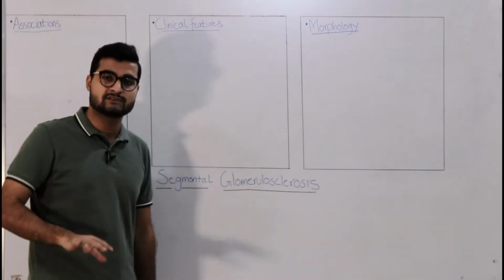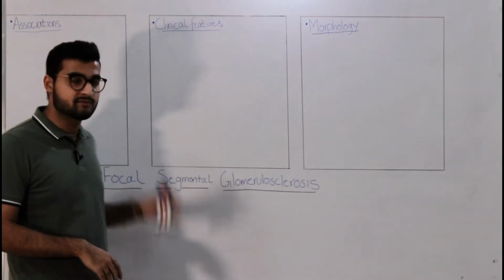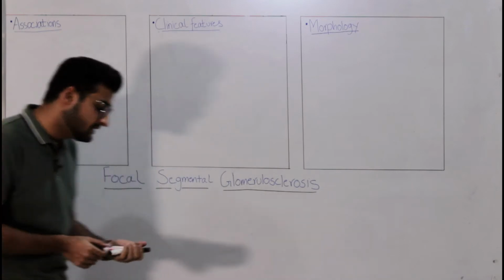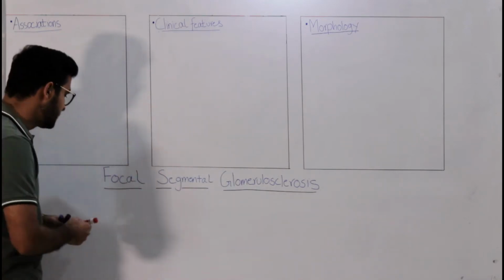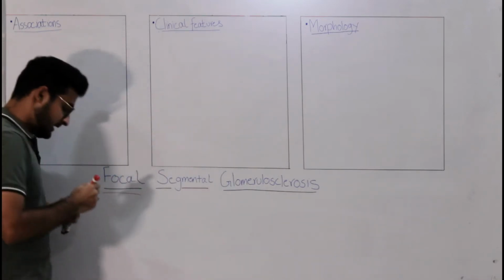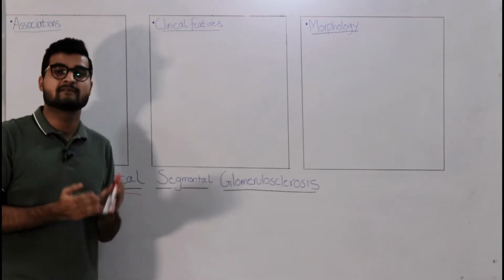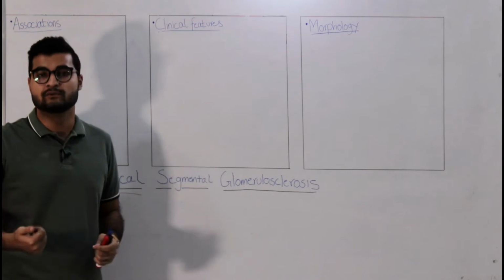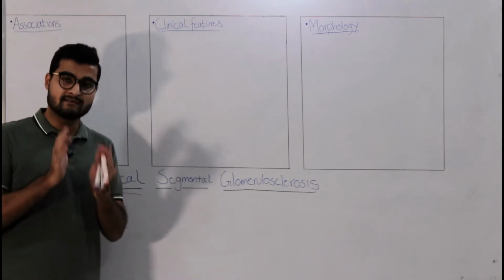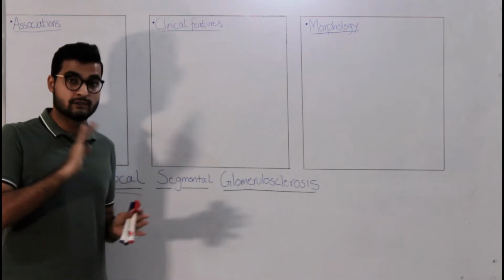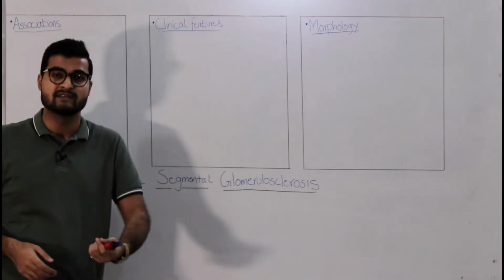Now, this is a really huge name, so let's understand this name first before we go on to the associations, clinical features, and the morphology. So let's break it and understand it. When I say focal, let's say we have a kidney and that kidney has nephrons. Nephrons are the basic functional unit present in the kidney, right? So let's say a kidney has 100 nephrons. 100 nephrons would mean having 100 glomeruli basically.